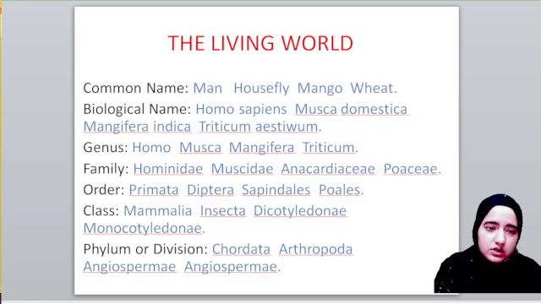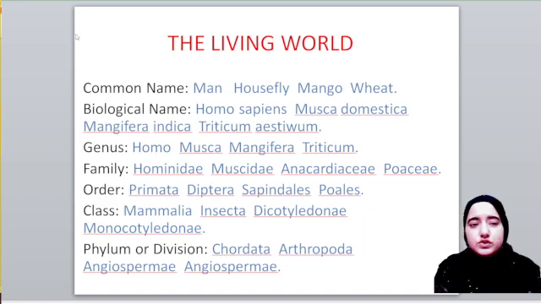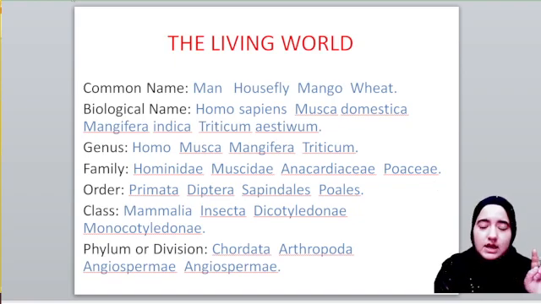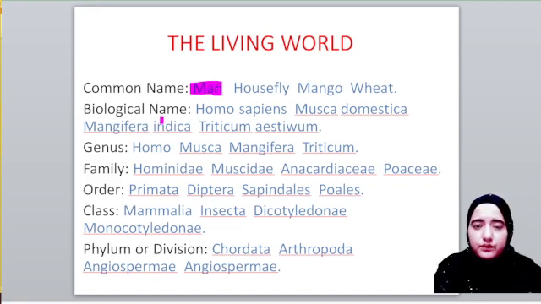Let's move towards another topic. We will see in the slide some common names of organisms, then their biological names, then their genus, family, order, class, phylum, and division, okay. Here we have first the common name man, and we belong to which species? Homo sapiens, right?